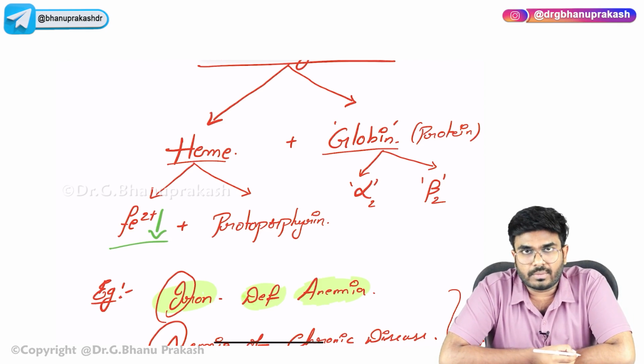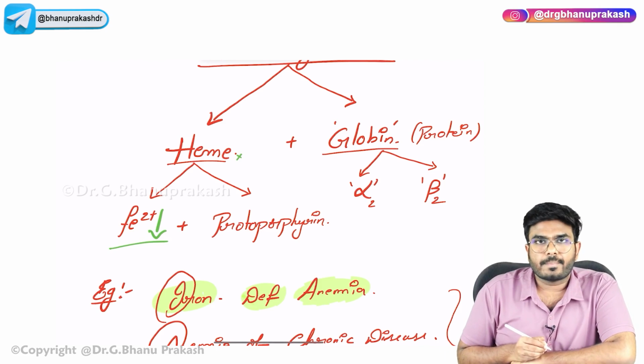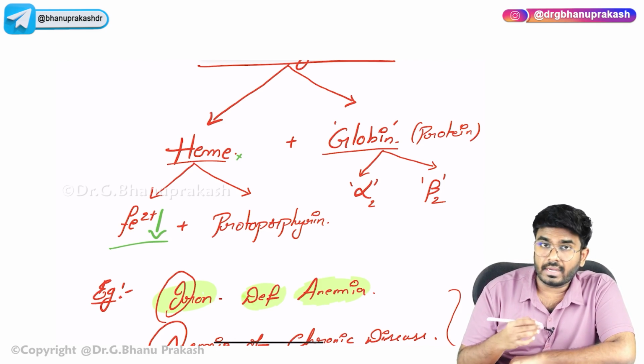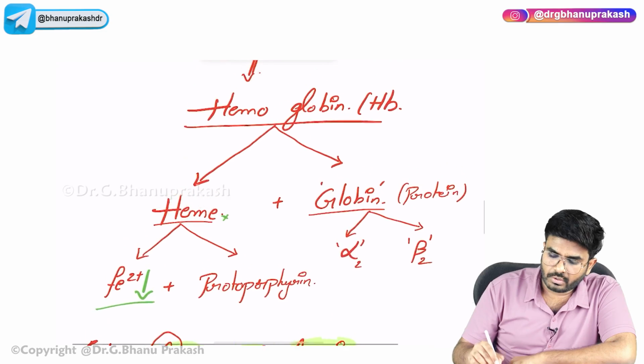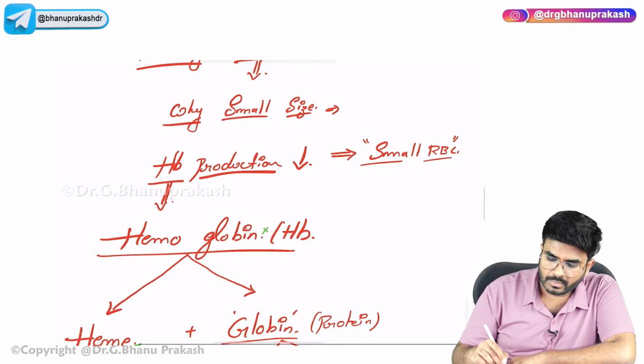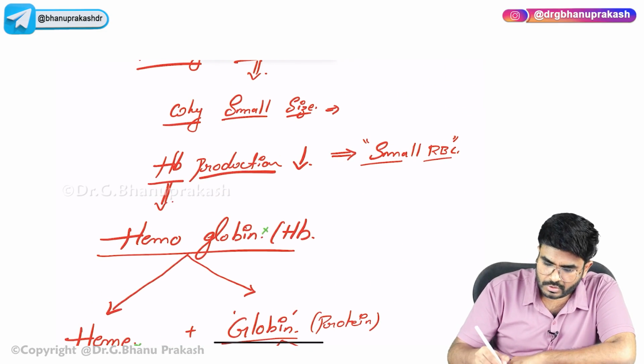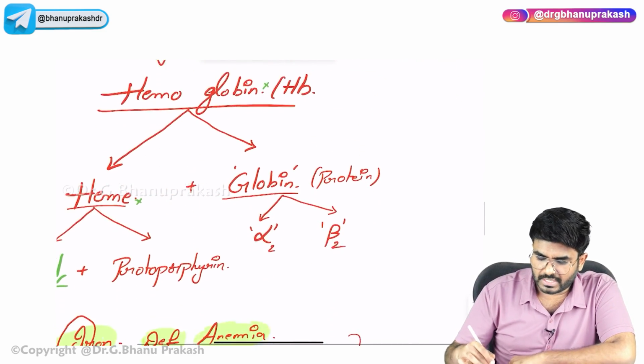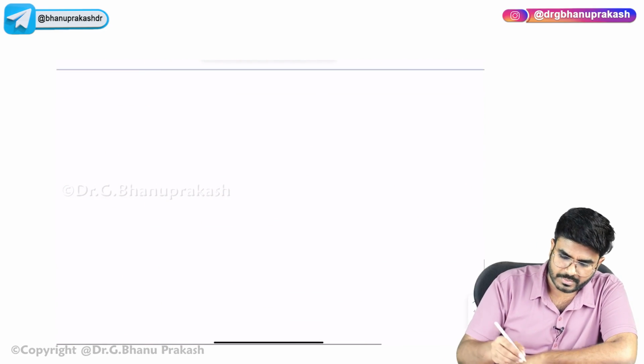When iron is not available, heme is not there. Simple, iron plus protoporphyrin is the one which gives the heme. So, when iron is not there, there is no heme. Without heme, no hemoglobin. Without hemoglobin, anemia. So, small size RBCs. As simple as that. So, iron deficiency can lead to microcytic anemias. So, let's begin with the topic.